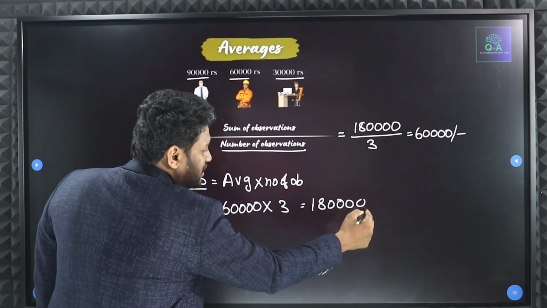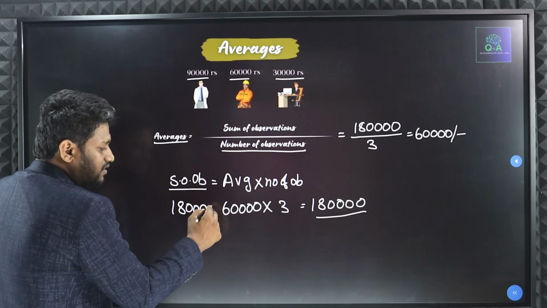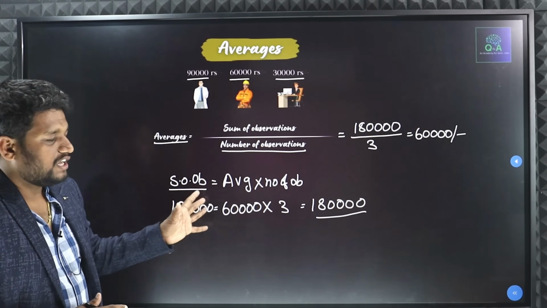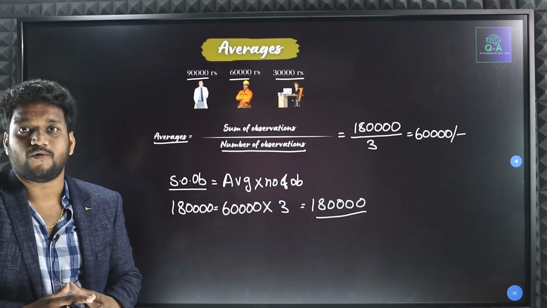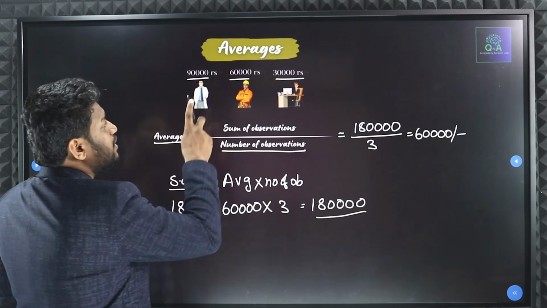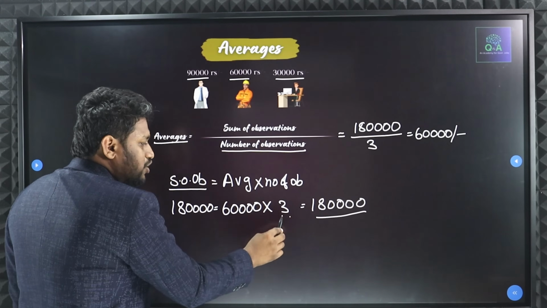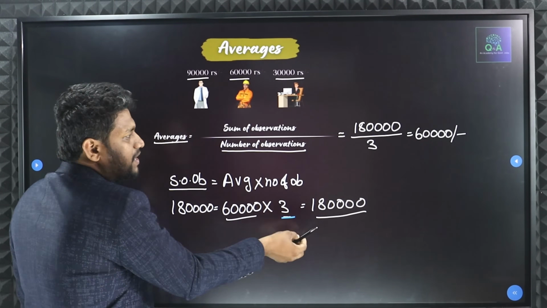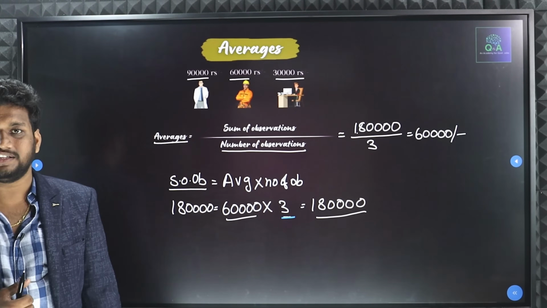This 1,80,000 is my sum of observations. Yes or no? Either you can add all the numbers, or you can multiply your average with the number of observations. In both places you will get the sum of observations as 1,80,000 only.